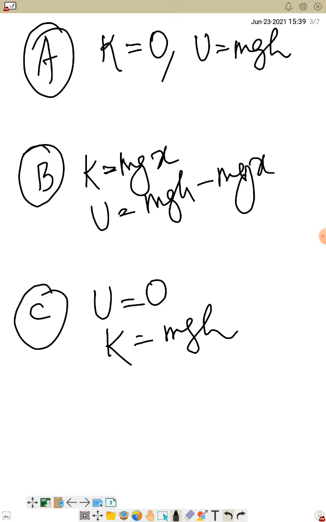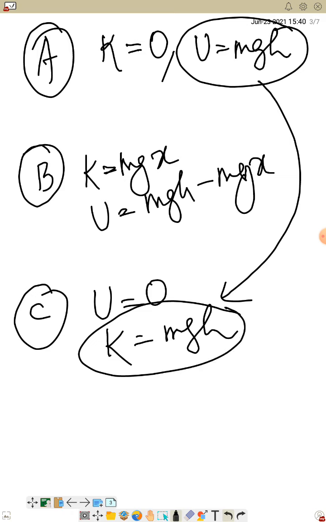So here you see that potential energy has changed into kinetic energy. So this is how we can demonstrate that energy has been conserved and is just converting from one form to another.